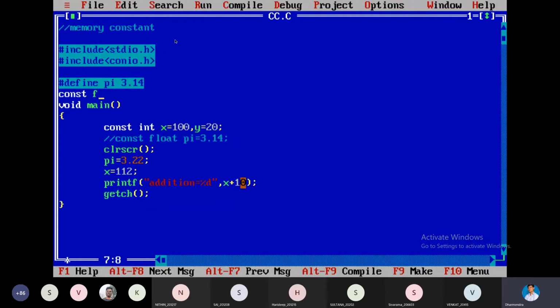As a global variable also, some float z is equal to 3.21. I wanted to take a variable whose value should be constant throughout my program. That's why I kept it like this. I can make use of that value, but I cannot modify that value. That is the meaning. Nothing else.